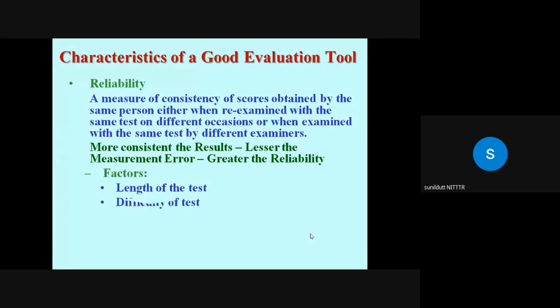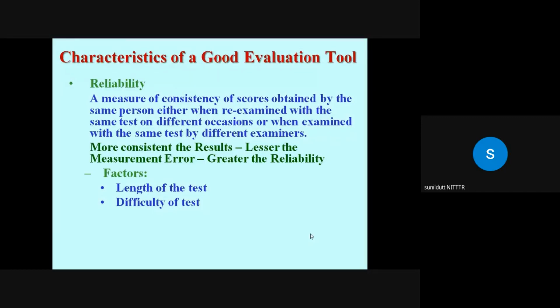The second one is the difficulty of the test. Tests that are too easy, or in which all the items are too difficult, would produce scores of low reliability because such tests result in a restricted spread of scores. For example, if the test is easy, student scores would be like 90, 89, 88, 87, 86, 85.